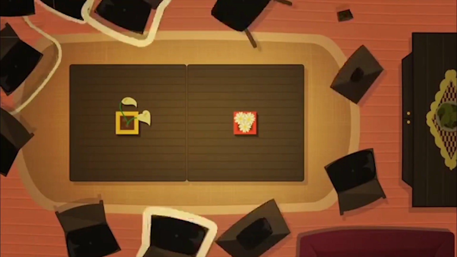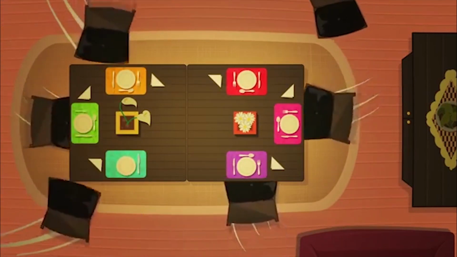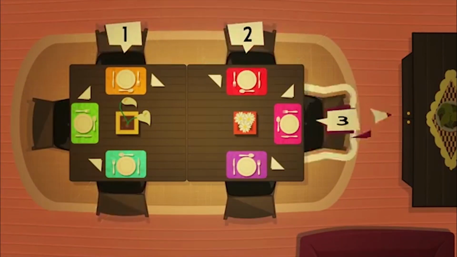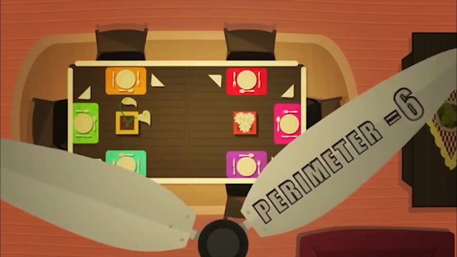How many chairs can we fit here to set the table for dinner? 1, 2, 3, 4, 5, 6 chairs. That's the perimeter.